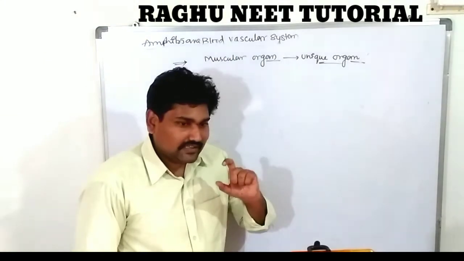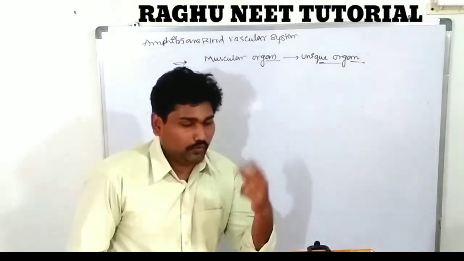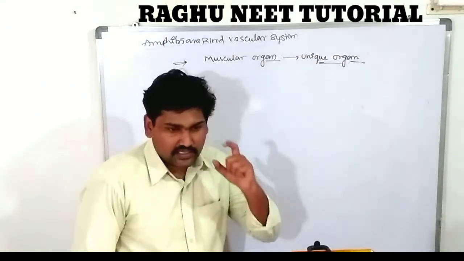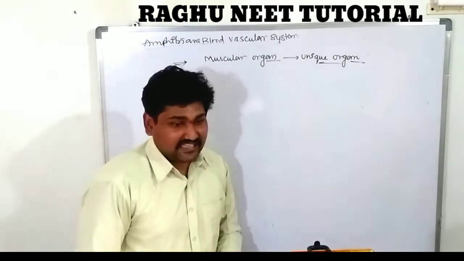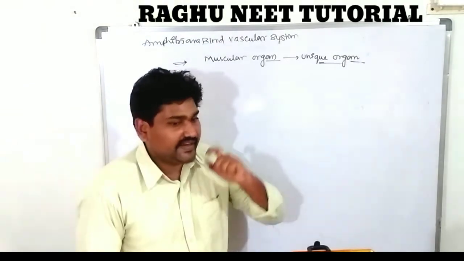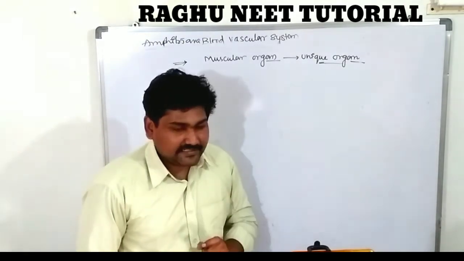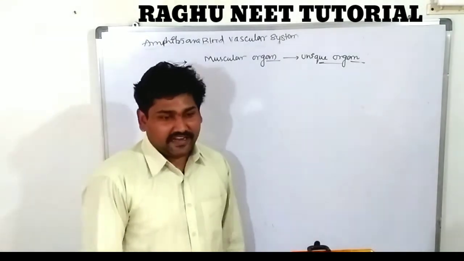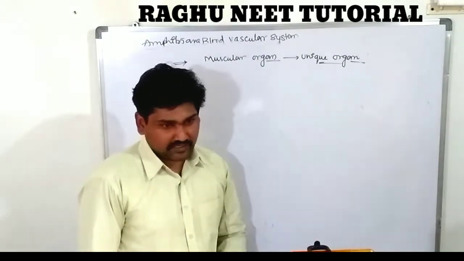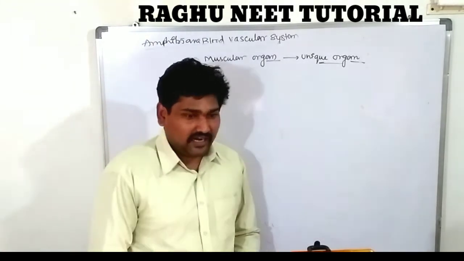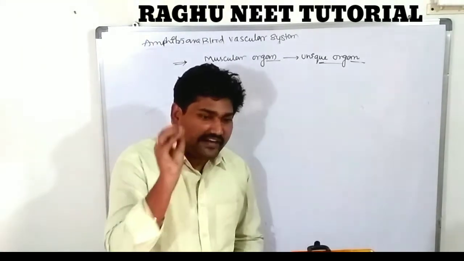Clear? So the auricles contain two veins, known as the sinus venosus. Very, very important. The sinus venosus carries deoxygenated blood from the various parts of the body and releases it into the right side of the heart chamber. Clear? The left chamber of the heart contains the conus arteriosus.